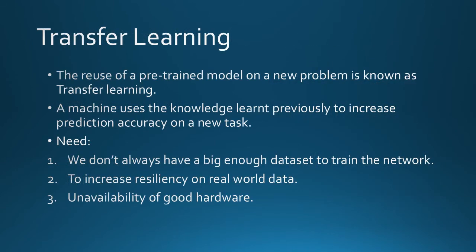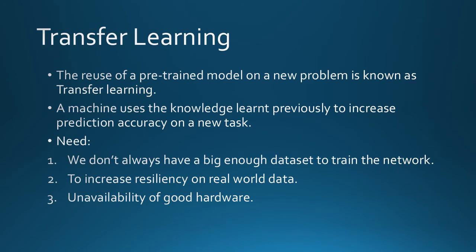So, what is transfer learning? Transfer learning is the reuse of a pre-trained model on a new problem. The pre-trained model uses the knowledge that it has previously learned from the previous training to increase prediction accuracy on the newer task. Why do we need transfer learning and what is the reason?